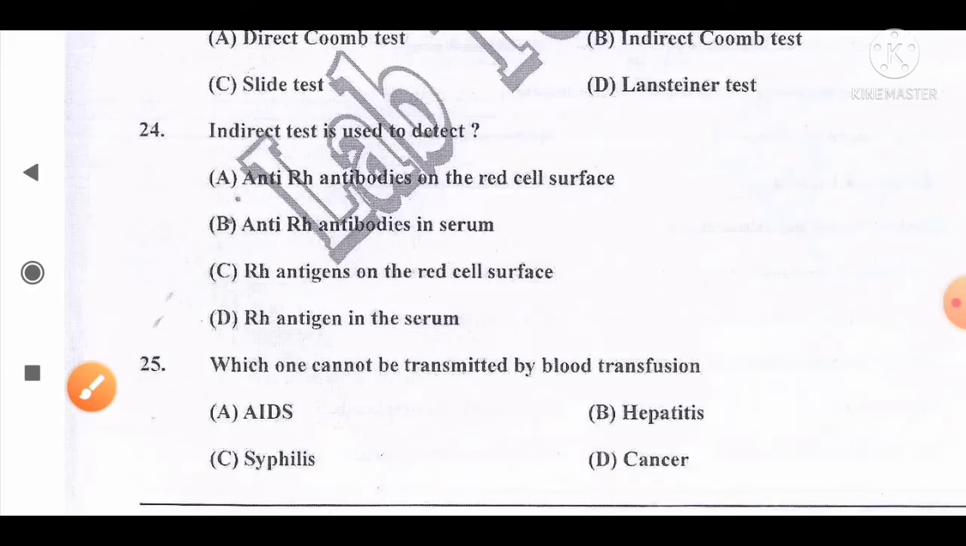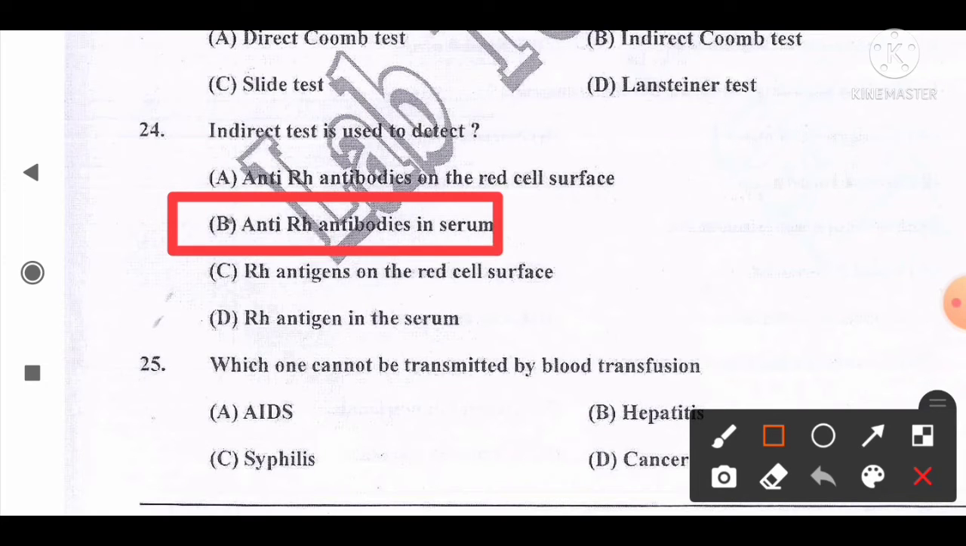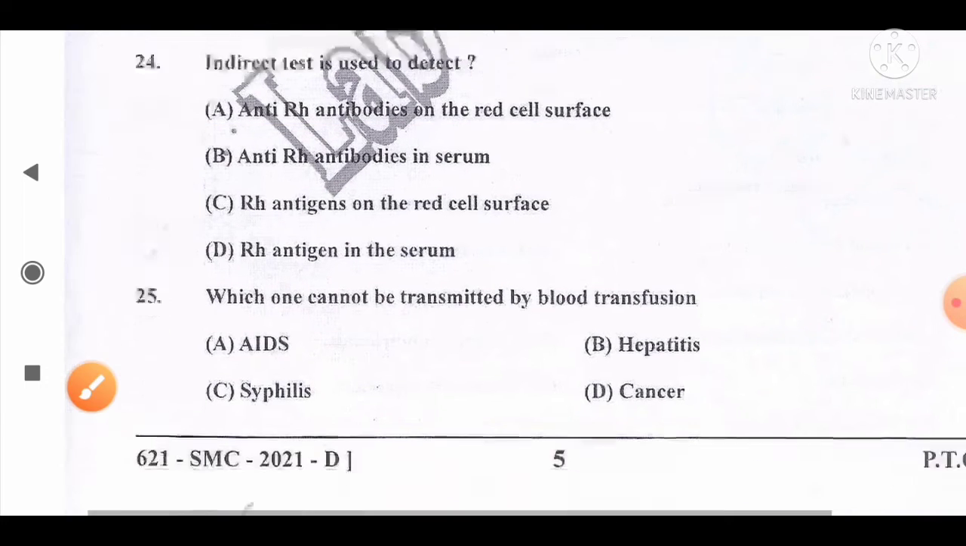Move to the next question, number 24. Indirect test or indirect Coombs test is used to detect option A, anti-Rh antibodies on the red cell surface, B, anti-Rh antibodies in serum, C, Rh antigen on the red cell surface, D, Rh antigen in the serum. And the correct answer for this question: it is used to detect antibodies in the serum, that is Rh antibodies. So option B, anti-Rh antibodies in the serum, is detected by the indirect Coombs test. So option B is the correct answer for this question.